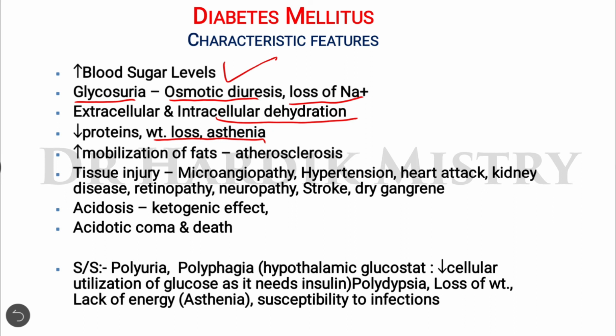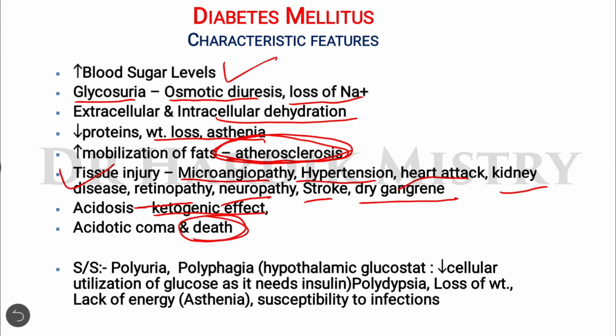Increased mobilization of fats, and hence the development of an abnormal condition known as atherosclerosis. Tissue injury leads to microangiopathy, hypertension, heart attack, kidney disease, retinopathy, neuropathy, stroke and dry gangrene. So all these are the damage which occurs due to tissue injury. Acidosis due to the ketogenic effect, acidotic coma and death are the more severe outcomes of diabetes mellitus.